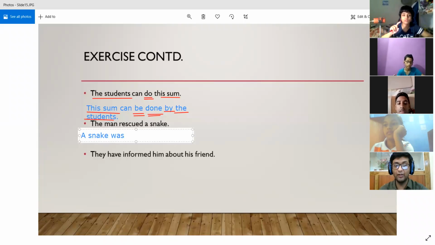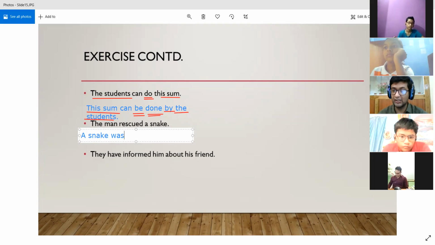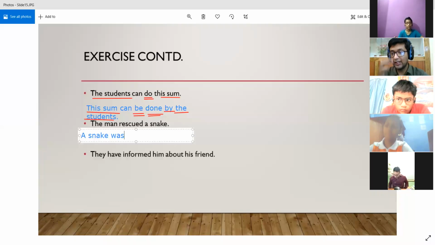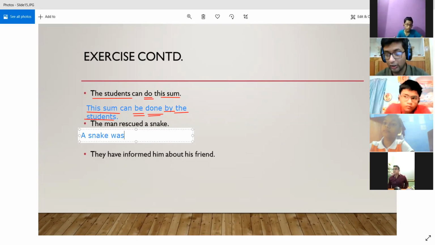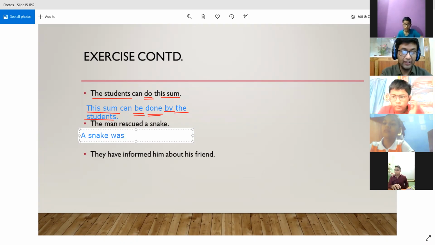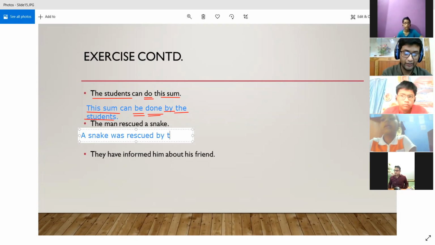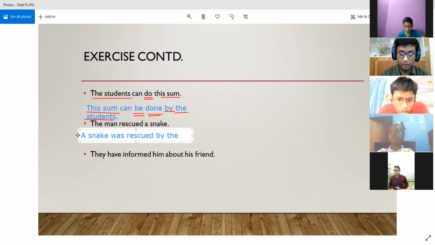If there were many snakes, the subject was plural, then we would have used were. But since it is only a snake, that's why we are using was. All right. So a snake was rescued by the man.